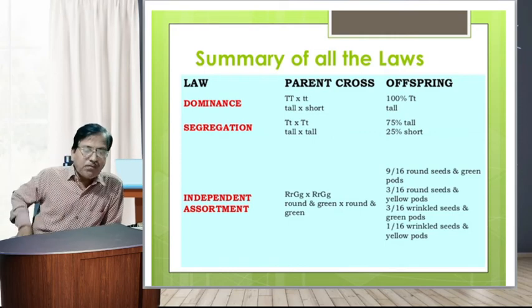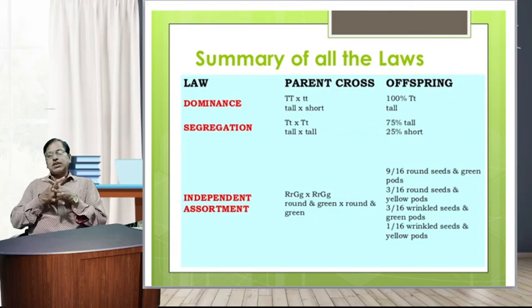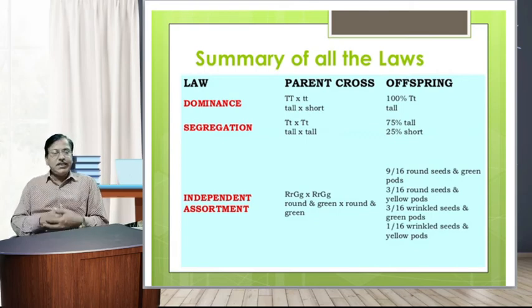DNA as a carrier of genetic information is the last and most important point in genetic inheritance.